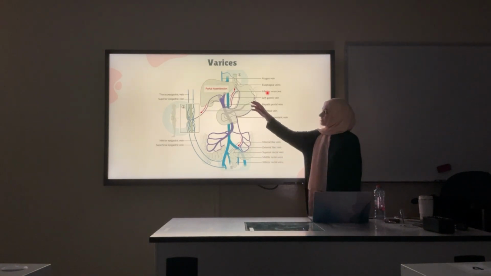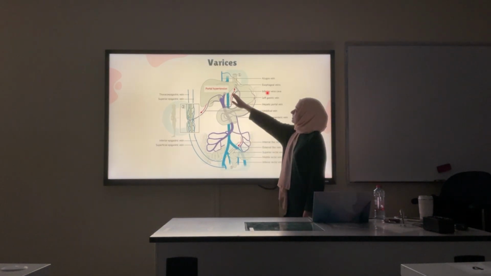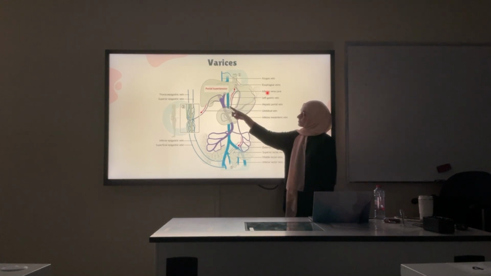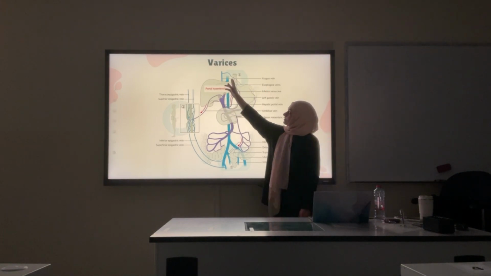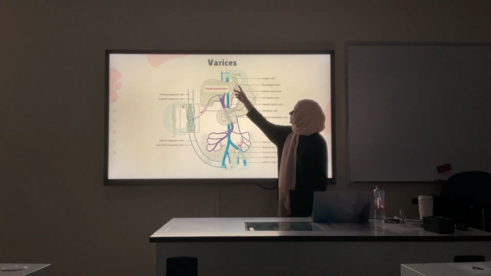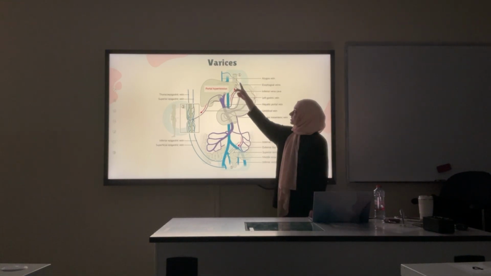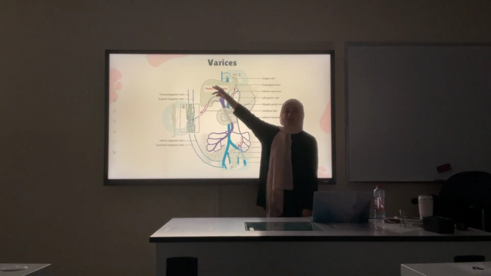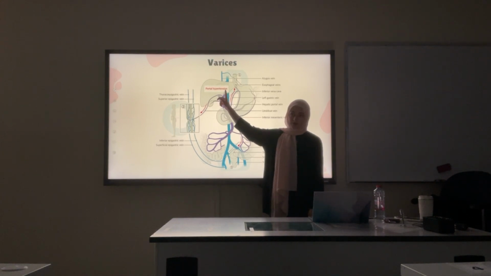But some areas have double areas of drainage, okay? The esophagus itself, the lower part is drained through the left gastric vein to the portal vein. This is the way blood usually flows, in this direction, okay? And also, there's another way for the esophagus to drain, through the submucosal veins to the azygous vein, okay? And this connection, through the azygous vein, goes directly to the inferior vena cava, while the left gastric goes to the liver through the portal vein.